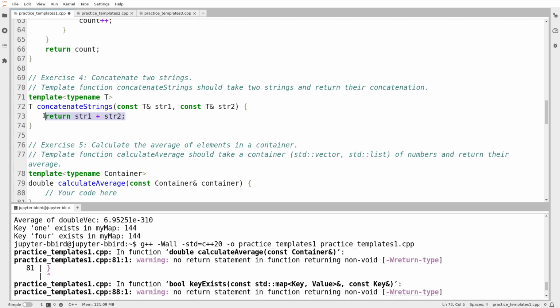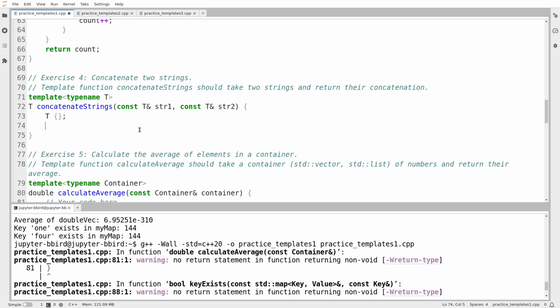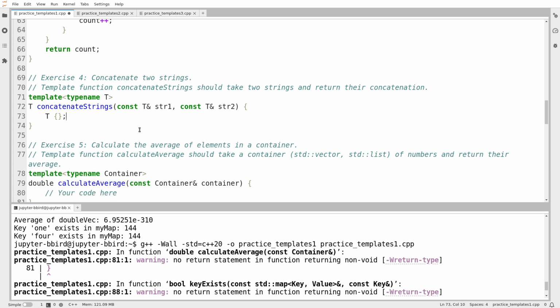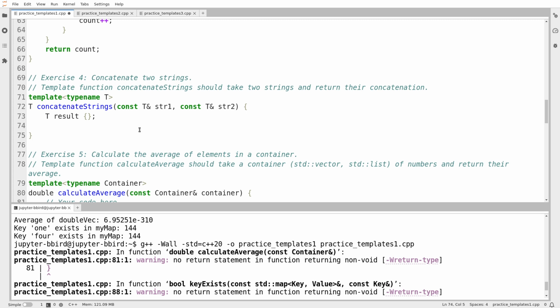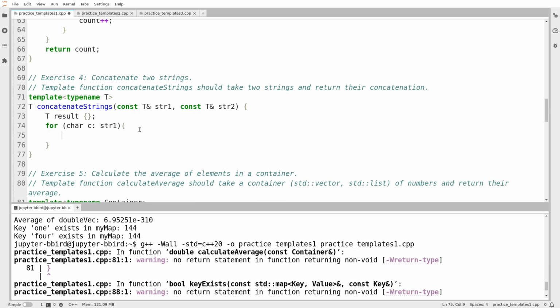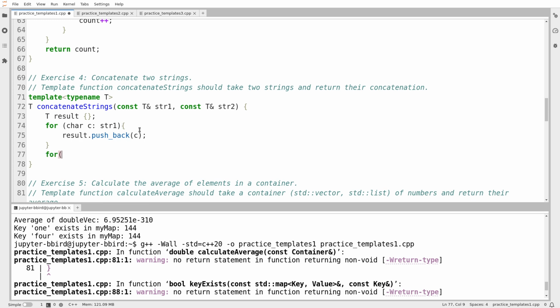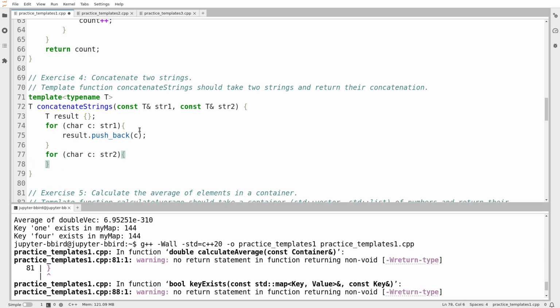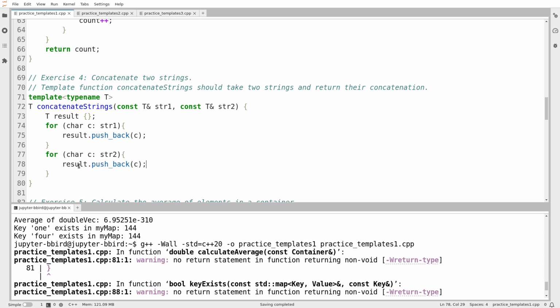In the interest of reading a bit too far into the exercise, you could also try this. Suppose you write a string type that doesn't support the plus operator the way that strings do. I guess you could try something like this. You could say, okay, for each character in each string, the result dot push_back. You add the character to the result and then same story for the other one. So there is a way to try and make the exercise a little bit more exotic. I don't think this reduces the assumptions I have to make, because why would it have push_back, right? Ultimately, whatever I'm creating, I have to make certain assumptions about what it supports. So who knows? Just for the sake of variety, we'll try this version. And then I return the result.